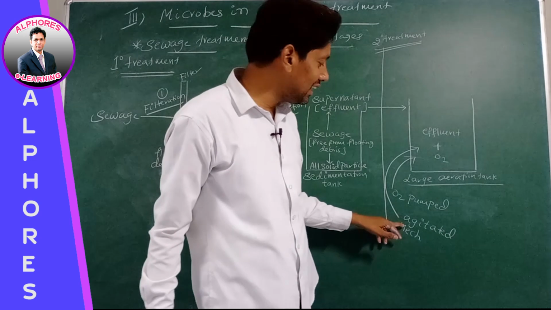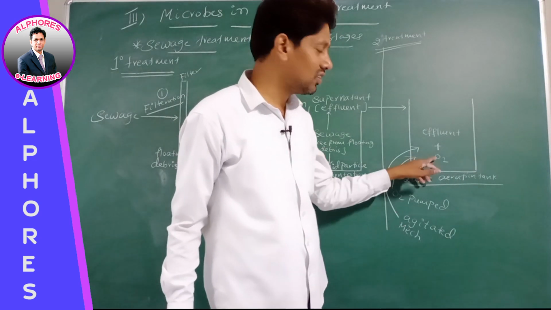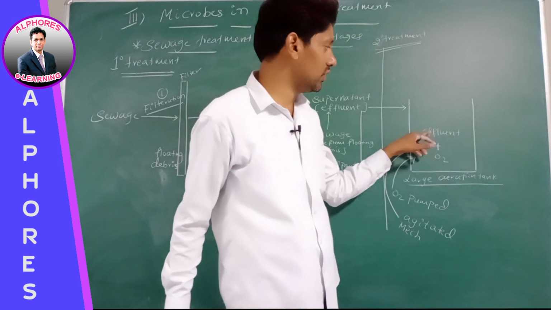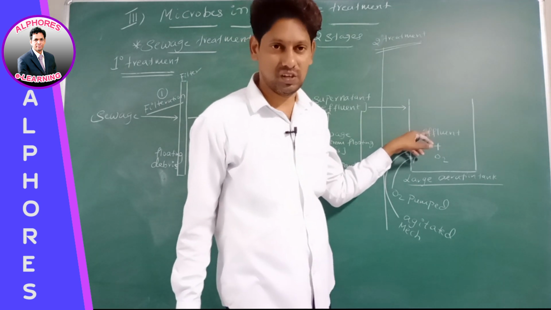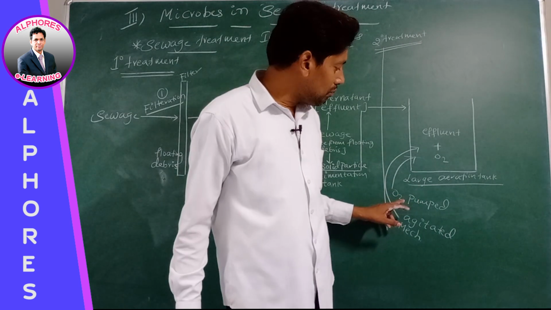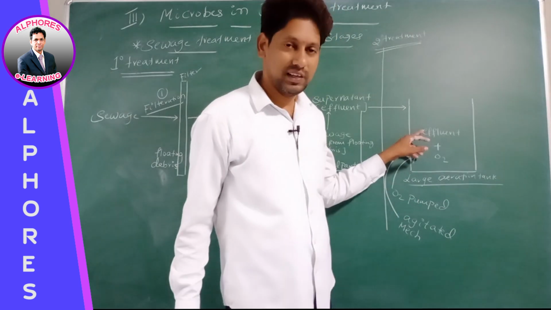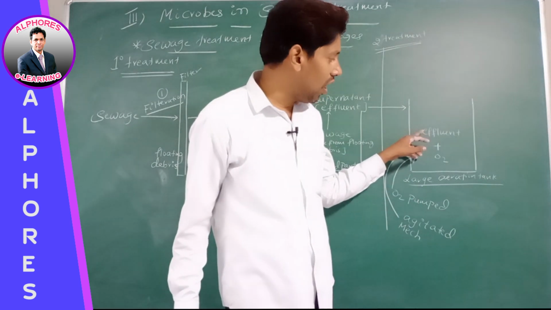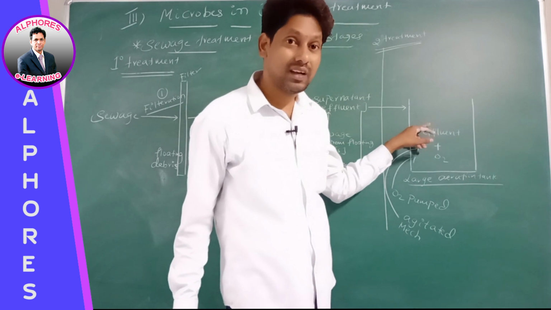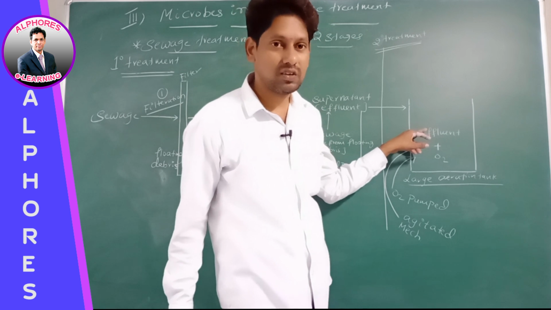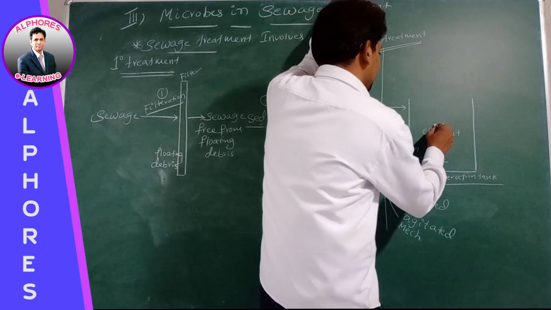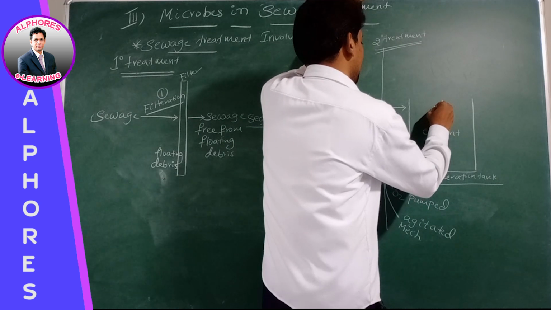Due to this mechanical agitation, what happens? Oxygen gets uniformly distributed throughout the effluent. Now listen to this statement. When you pump oxygen into the effluent and mechanically agitate it, then flocks are formed. What are formed? Flocks.